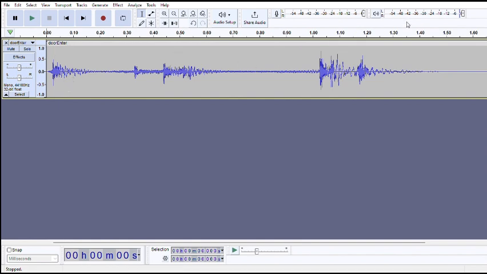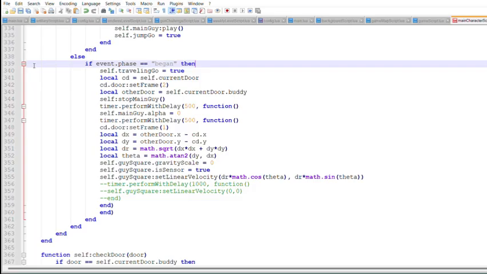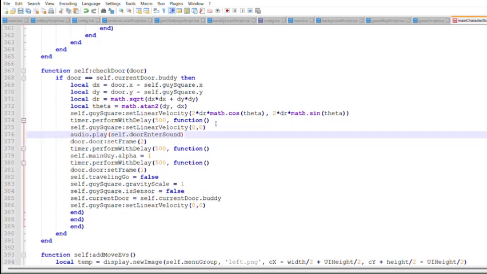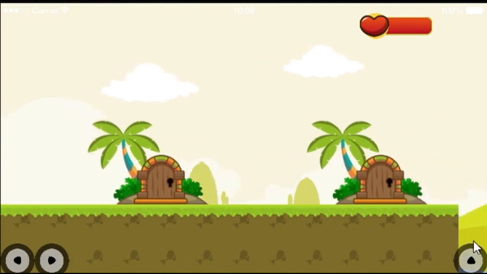Now I want to add in sound effects for opening and closing doors. This file is for opening a door, while this one is for closing it. If you notice the change in amplitude, the height of the squiggly lines, around 1.1 seconds, this represents the door being closed. I want to sync this with the sprite animation. Instead of having the delays of 500 milliseconds, I will change this to 510 milliseconds. Now, when Wukong travels between the doors, the sprites are synced with the sound effects.